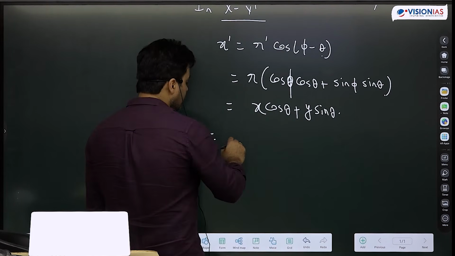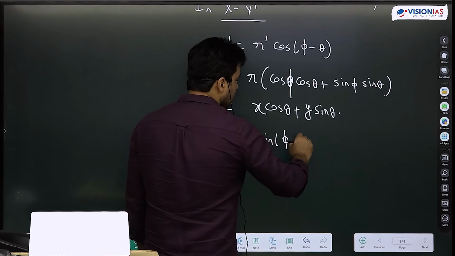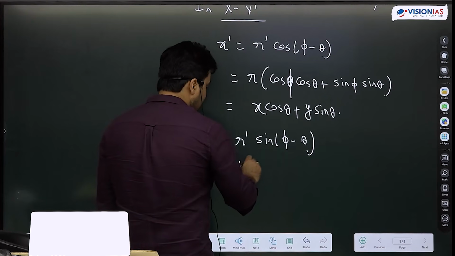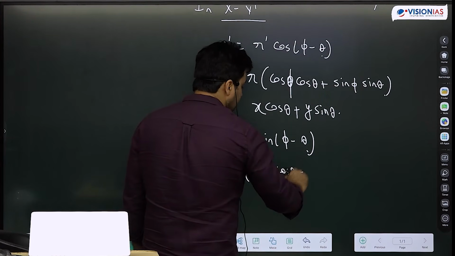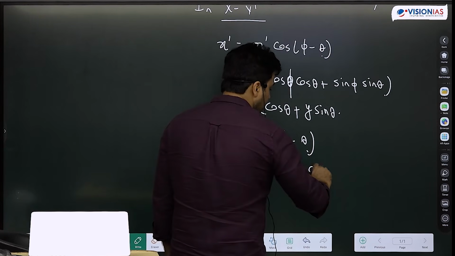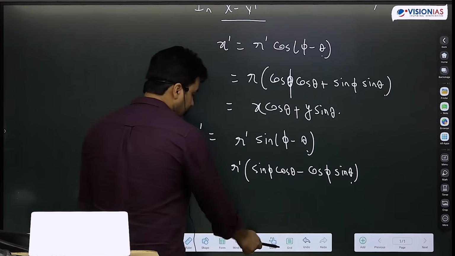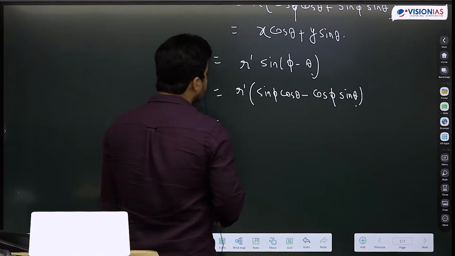Y dash is equal to r dash sin phi minus theta, which is r dash sin phi cos theta minus cos phi sin theta. And r dash sin phi, ये क्या था?